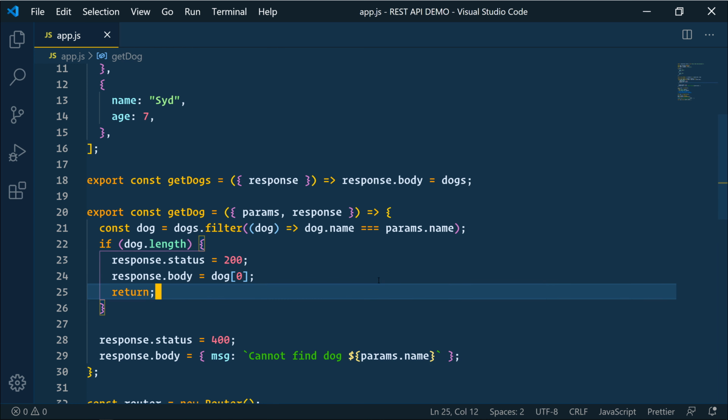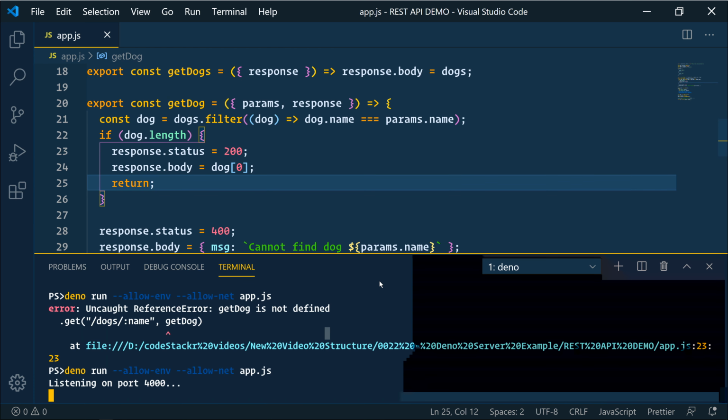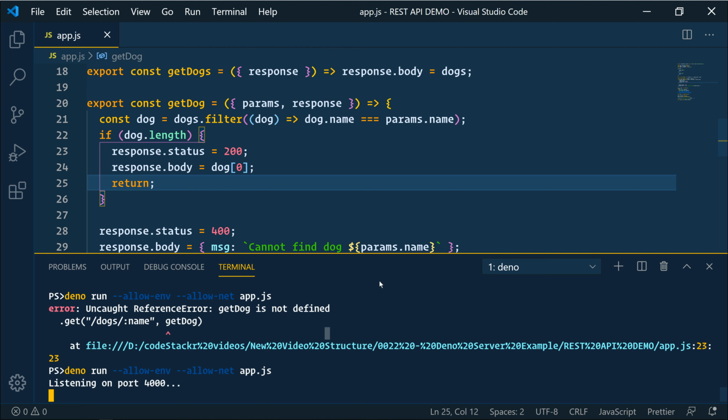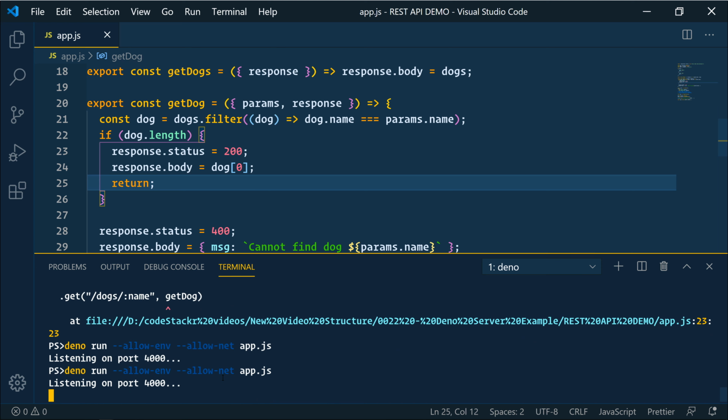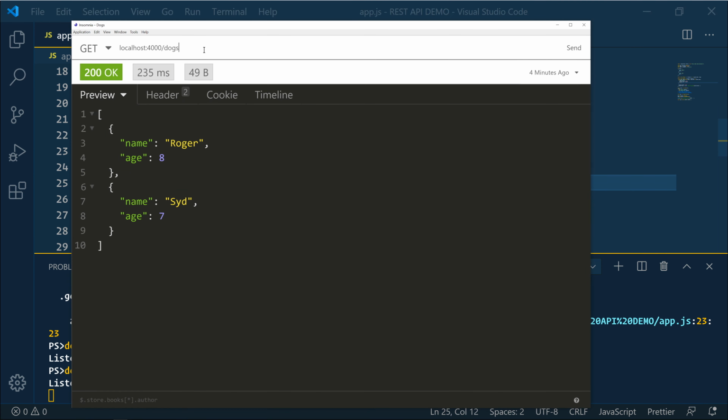All right, we'll save that, do some auto formatting there, and let's restart the server. Pull up the terminal, Control C. Then restart it. All right, that's looking good. Let's pull up Insomnia. Now we're going to do a get again. This time, let's do a search for Roger. And there we go, we found Roger.